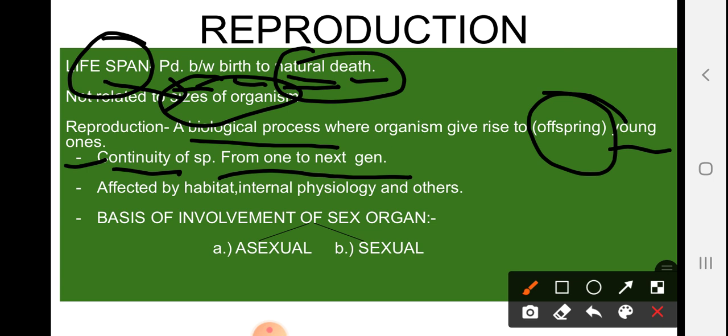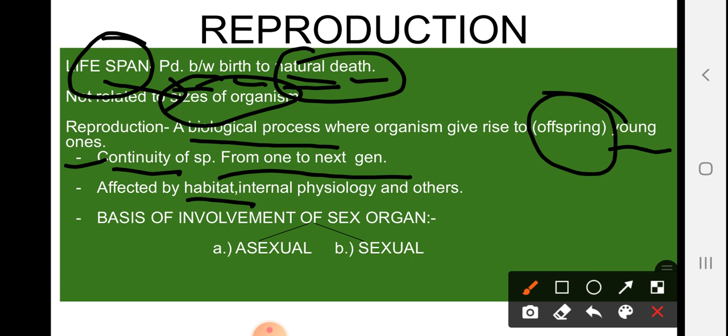Next thing, the factors that affect reproduction. First is the habitat where that organism lives, okay. Next thing, the internal physiology. Internal physiology means the internal structure: what type of cells, what type of tissue division inside the body, what type of metabolic reactions take place inside that organism's body. So these are the internal physiology.